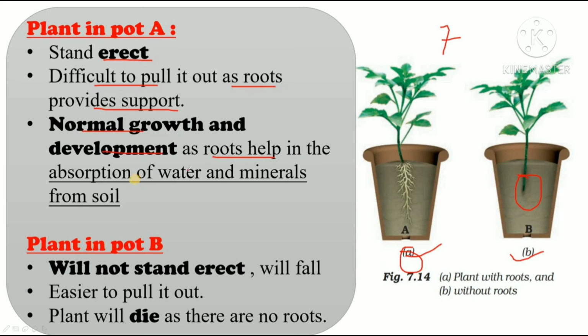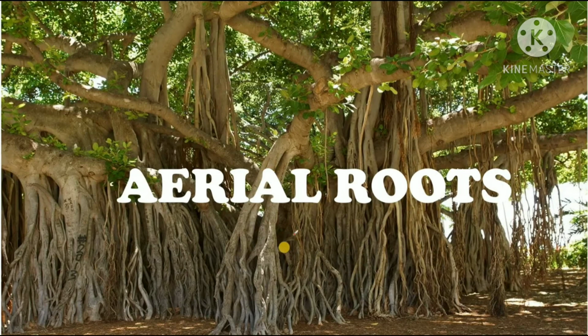Why? Because the roots help in absorption of water and minerals from the soil. But the plant in pot B with no roots will not stand erect, it will fall, and it will be easier to pull it out. The plant will eventually die because there are no roots. Alright. Okay, so there are some plants or some trees which have aerial roots also, like this one, the banyan tree. Have you seen these kinds of roots? These are called aerial roots.